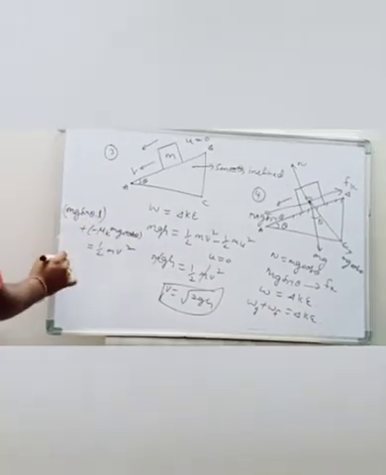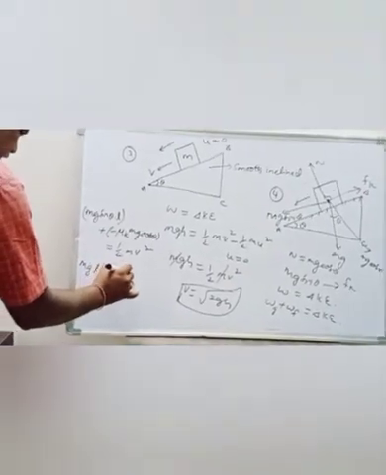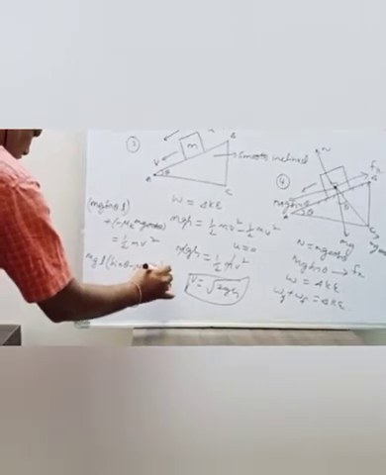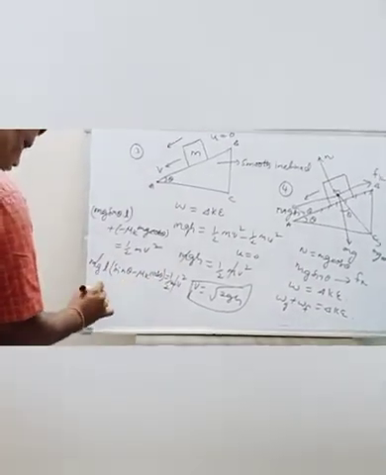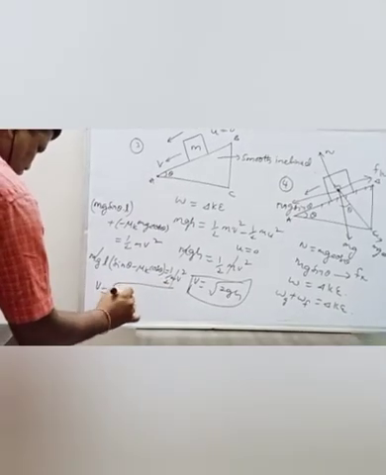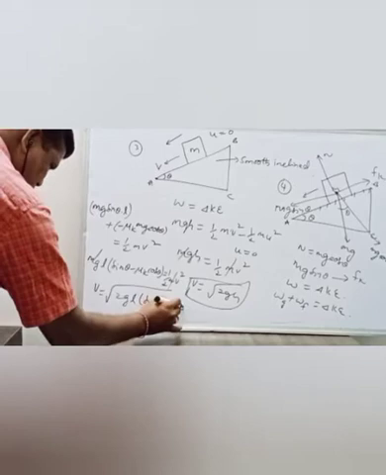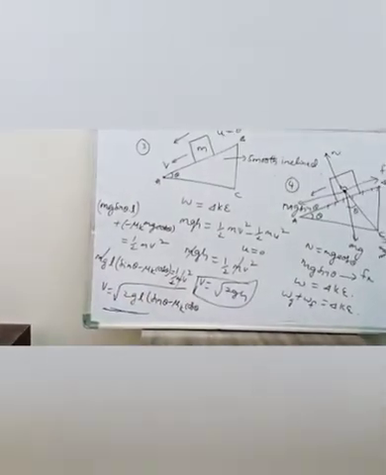If you take mgL common, sin theta minus mu k cos theta is equal to half m v square. Cancelling, therefore v is equal to root over 2gL times sin theta minus mu k cos theta. So this is one more application.